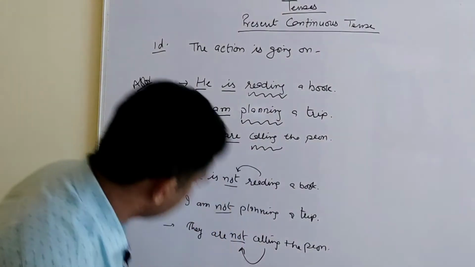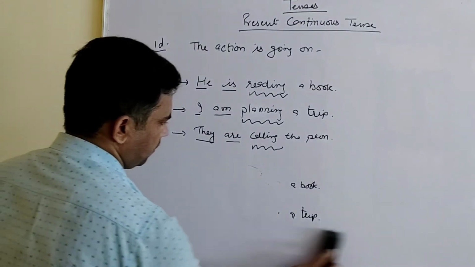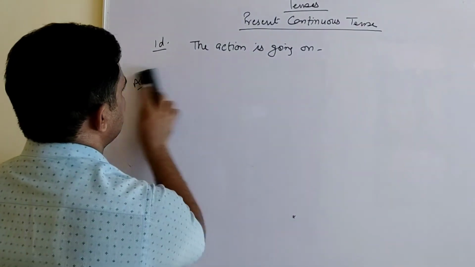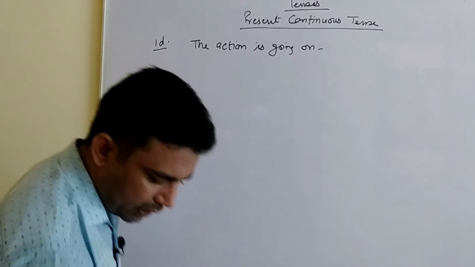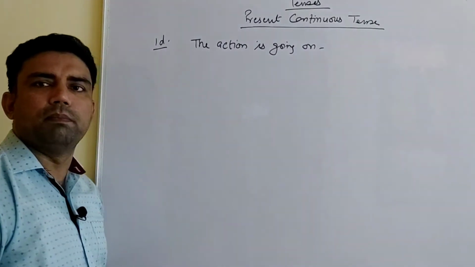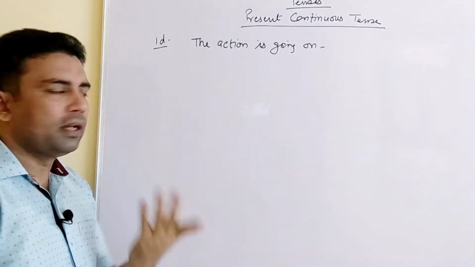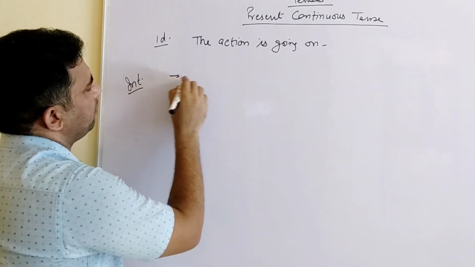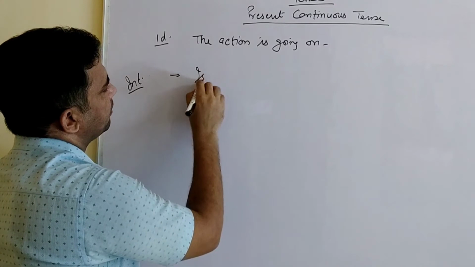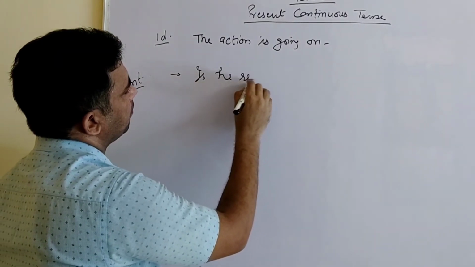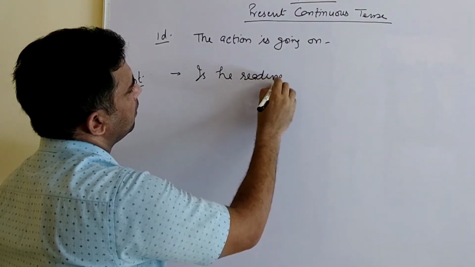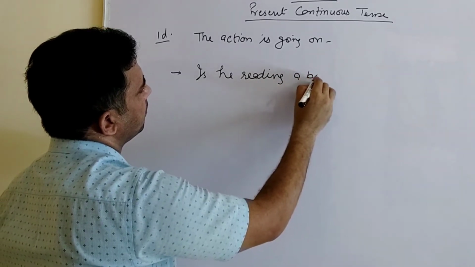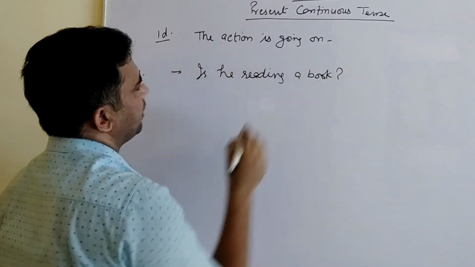Now we'll come to the interrogatives, how the interrogatives are made. I told you that thing also. For interrogatives, we simply take the helping verb out. The first one will be: is he reading a book, and a question mark.